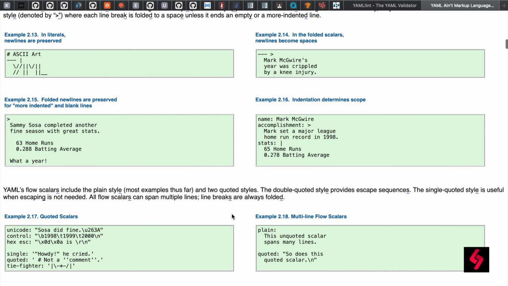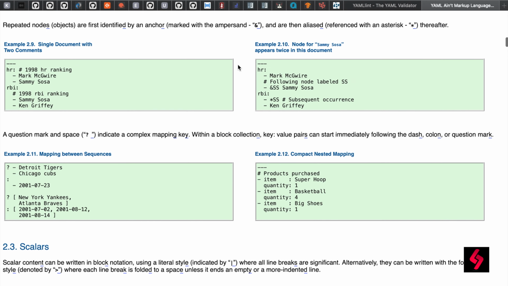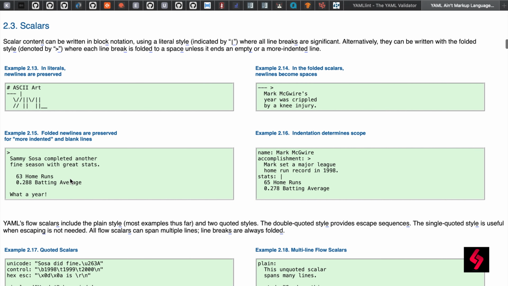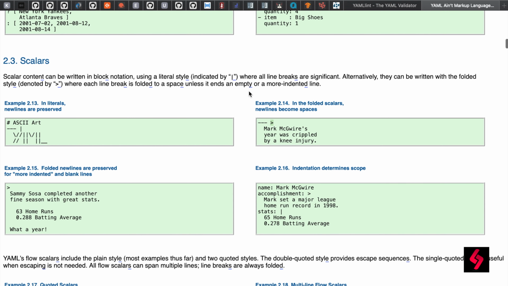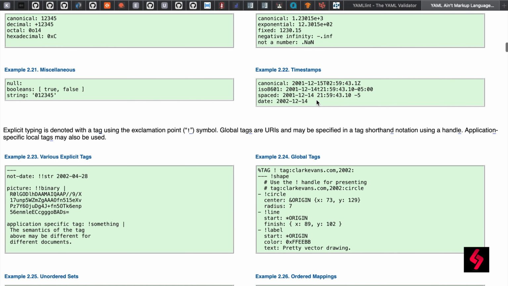So like that, there are different tags here, different symbols, different characters which they have defined. If you go to their documentation, it is very clear, but most of the time we give descriptions like some text. You see that the folded new lines are preserved for more indented and blank lines if you are giving that's greater than, and in folded scalars new line becomes spaces and you can give the greater than. And also there is something called the pipe symbol. The scalar content can be written in the block notation used in the literal style that's indicated by this pipe symbol, right? So I strongly recommend you to go and look at the documentation, which is very clear.